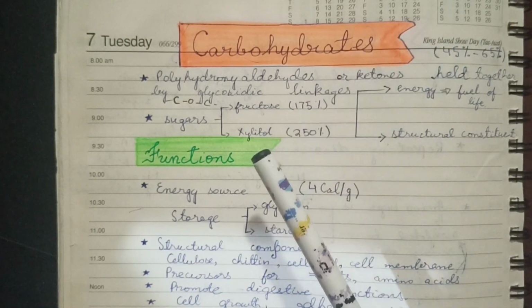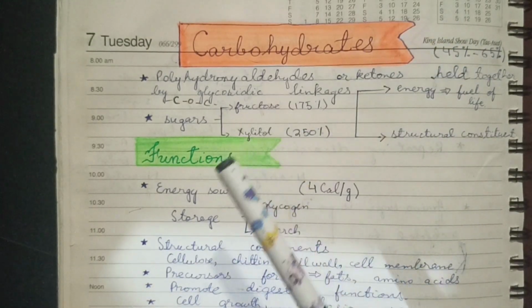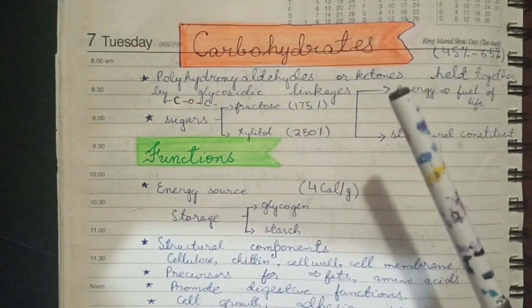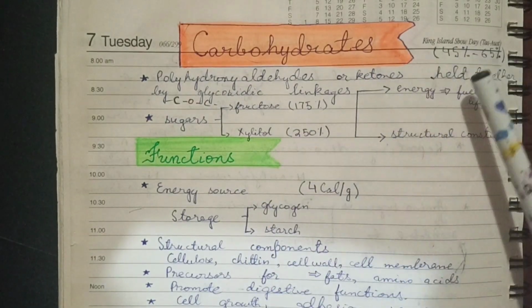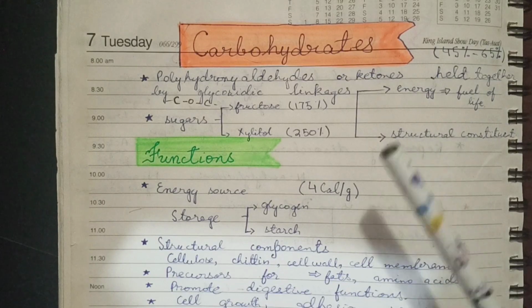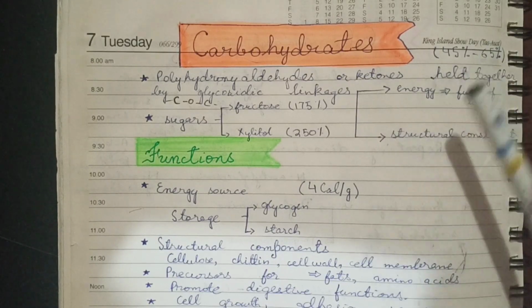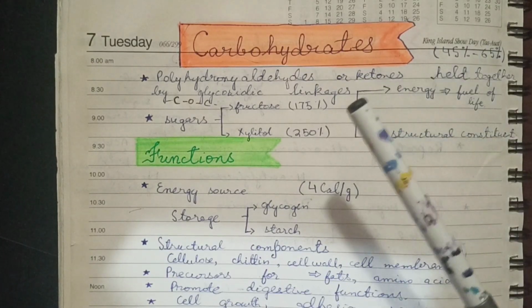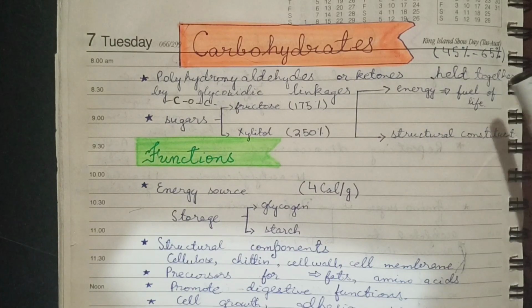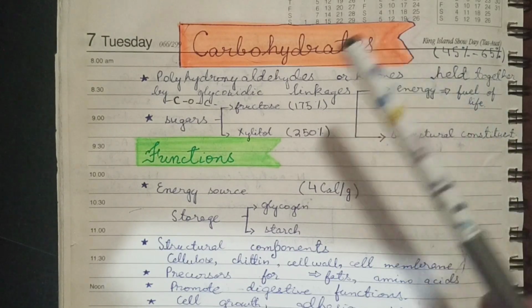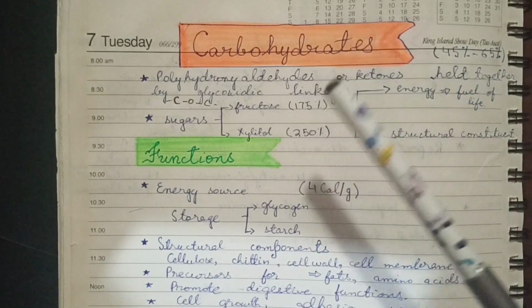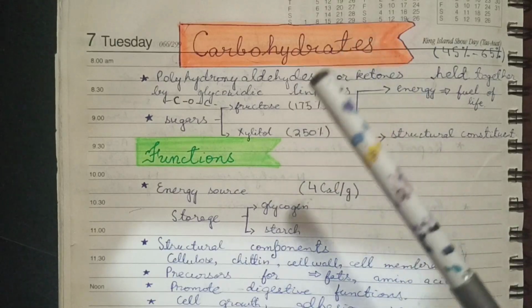Now, what are the polyhydroxyaldehydes or ketones? These are monosaccharides. If they form larger units, what will they be called? Disaccharides, oligosaccharides, and likewise polysaccharides. Oligosaccharides and polysaccharides are the units formed after the combination of these polyhydroxyaldehydes or ketones, and the exact polyhydroxyaldehydes or ketones are the monosaccharides.